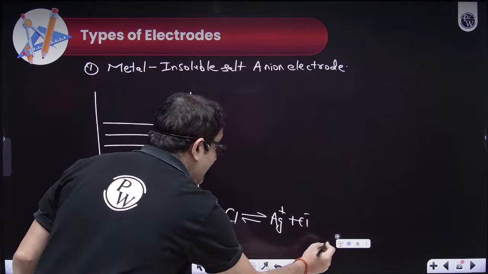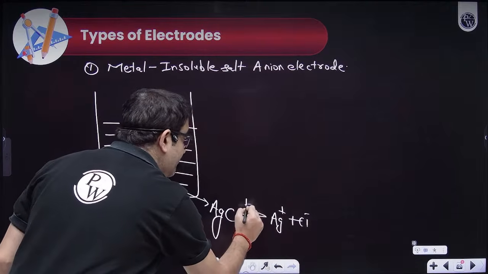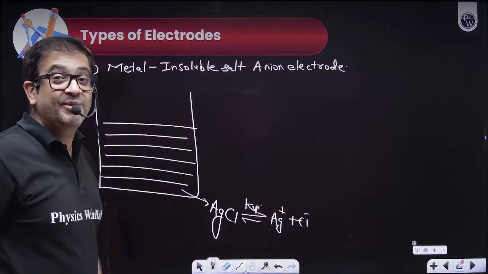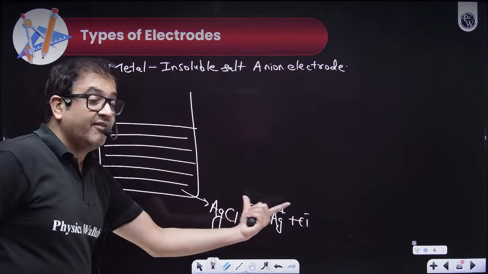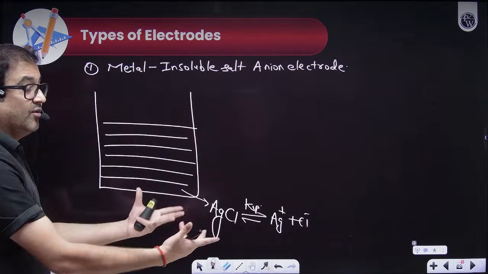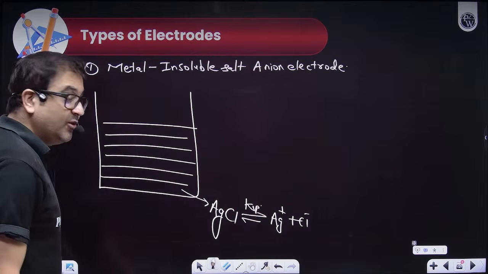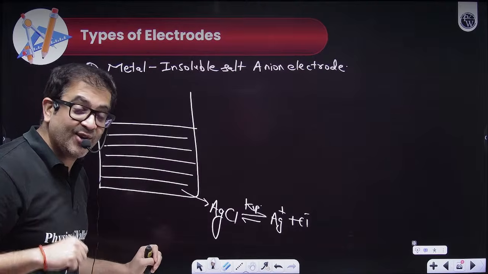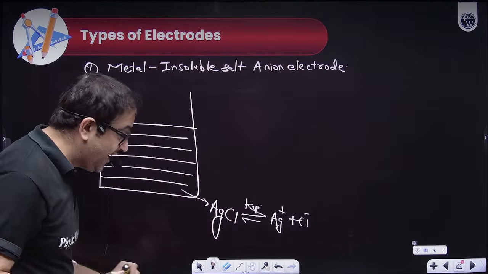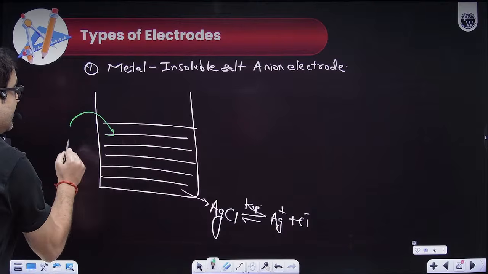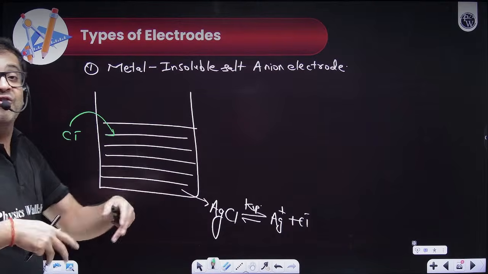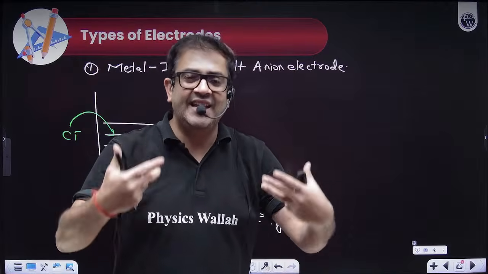How much it can ionize is decided by the value of the solubility product, Ksp. Because it gives very few ions, how will conduction take place? Water is also a weak electrolyte, so to make it conducting we add chloride ions from a strong electrolyte, let's say NaCl or KCl.